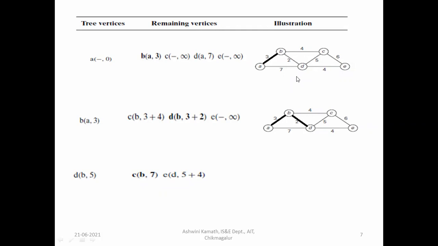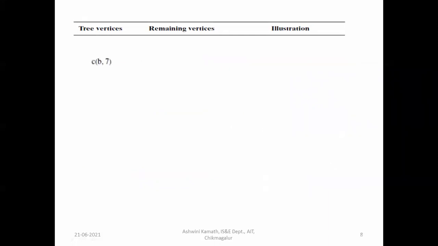Then via D, D to E is 4. So 5 plus 4 is equal to 9. Among these two values, 7 is the lesser value, right? So B to C will be selected in the tree. That will be added to the tree. That is B to C 7.